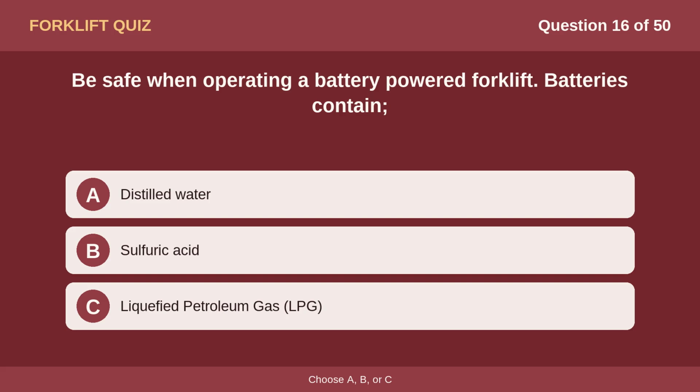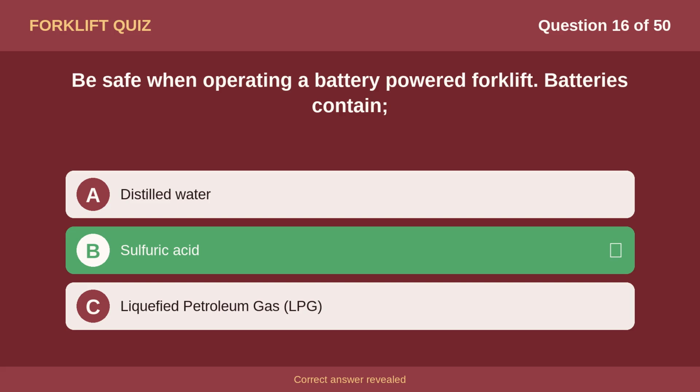Question 16. Be safe when operating a battery-powered forklift. Batteries contain Option A. Distilled water. Option B. Sulfuric acid. Option C. Liquefied petroleum gas, LPG. The correct answer is option B. Sulfuric acid.